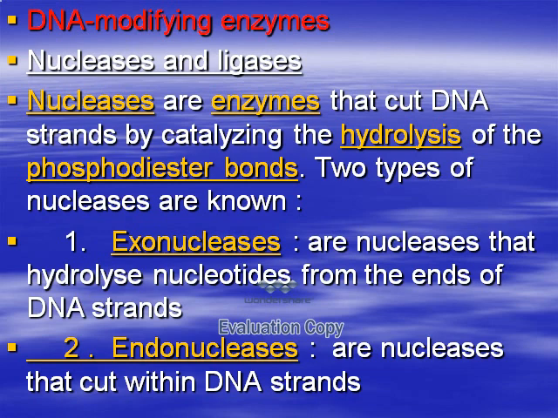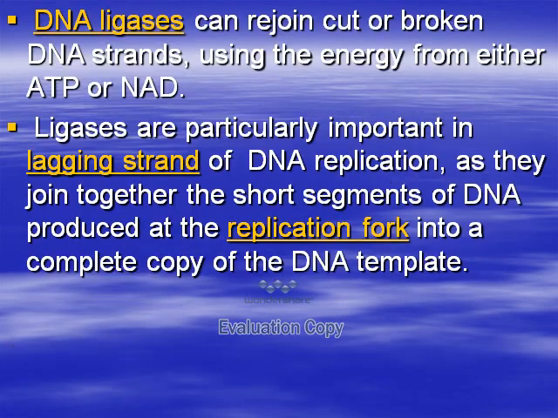Two types of nuclease enzyme: exonuclease and endonuclease. Exonucleases hydrolyze a nucleotide from the end of the DNA strand, while endonucleases cut within the strand. Another enzyme is the ligase enzyme, from ligation.